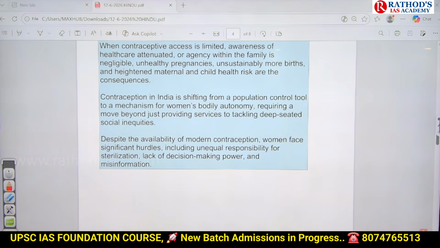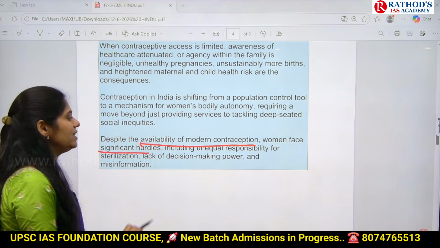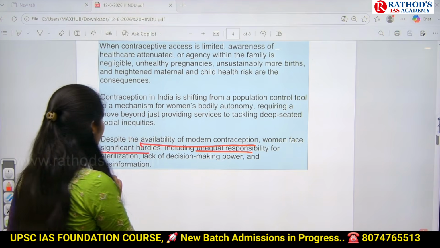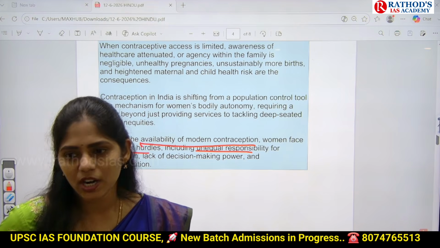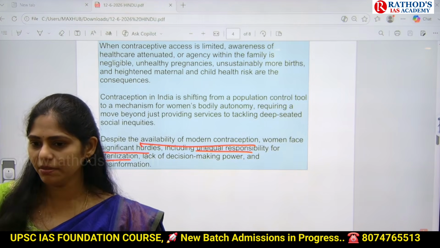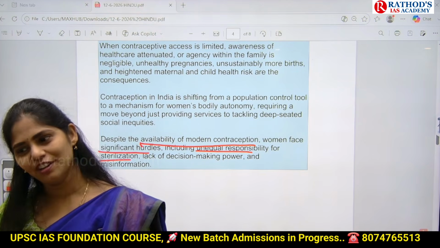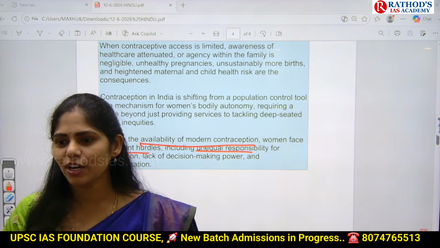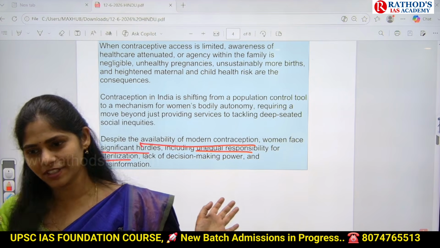Okay, see here the last point. Despite the availability of modern contraception, women face some significant hurdles. There is unequal responsibility for sterilization. If we want to go for a surgical procedure for contraception, we have male surgical contraception and even female. But who has to go for contraception in our society? Obviously female. They will ask female to go for contraceptive surgery, but not male. That means there is unequal sterilization going on in our country.